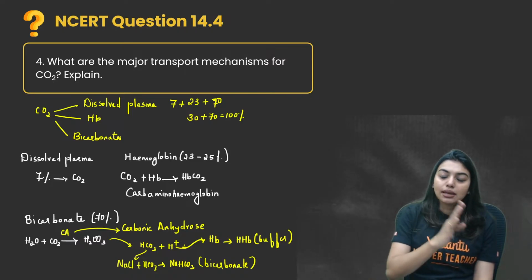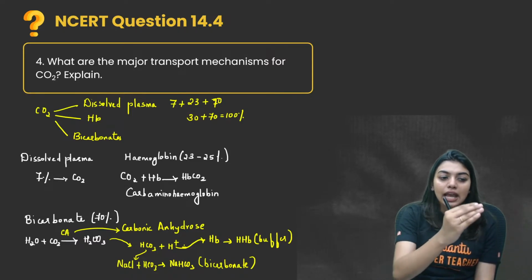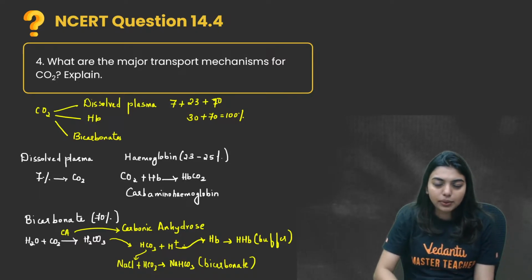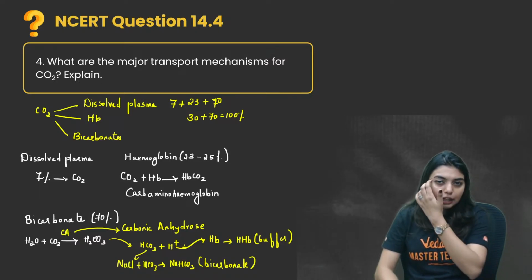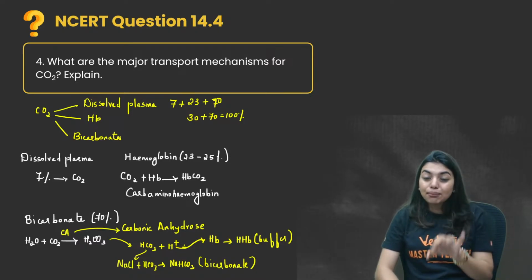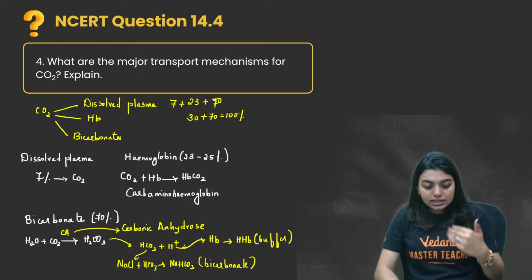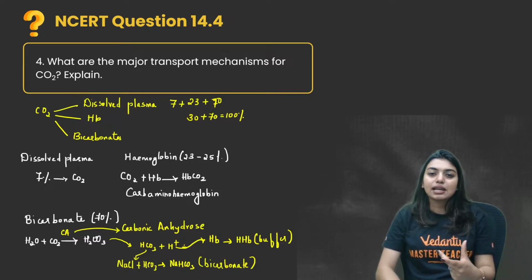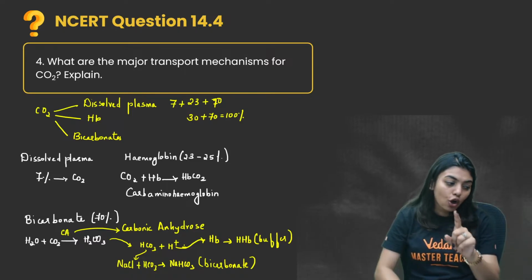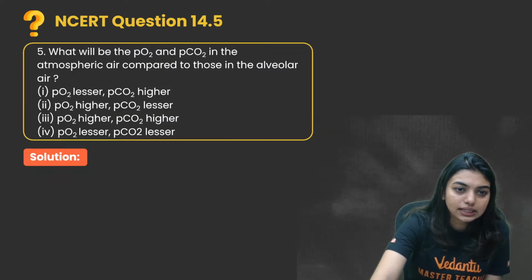Now the same thing in oxygen is going to be different. Dissolved in plasma will be less. Hb will be more. 97% Hb, dissolved in plasma only 3%. No bicarbonate formation, nothing like that. So it's a different story. But here the most important thing you have to know is how bicarbonates are formed, how it is combining with a water molecule, who is the enzyme that is helping, how the breakdown is happening, and how the ionization shift is happening. All this you have to keep in mind. Okay, chalo. This diagram, I hope it's clear.